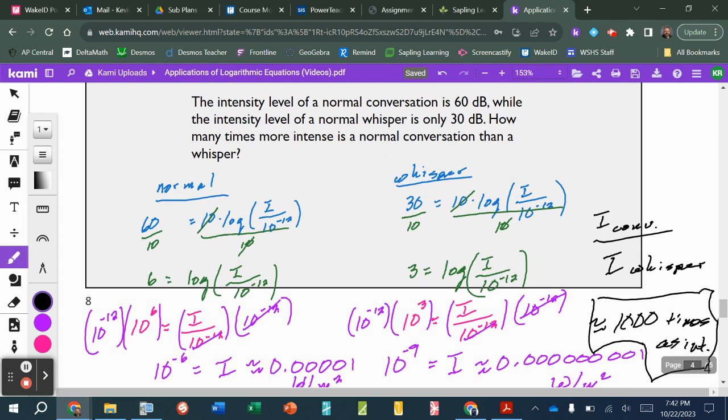So to put this in perspective, I want to say, if you were standing somewhere close to, say, Raleigh Durham Airport, and a jet airliner was taking off, and I can't remember the distance, I want to say it's like 100 yards from the flight line. The jet airliner, I think, at its loudest point is like 130 decibels. So it's over twice the noise of a normal conversation. And that's it for the decibel scale.